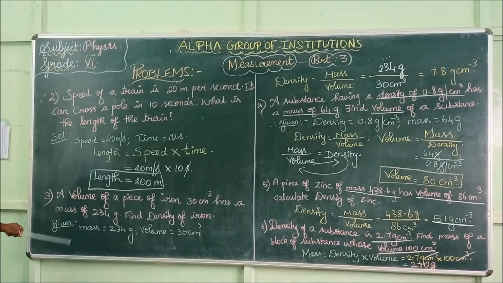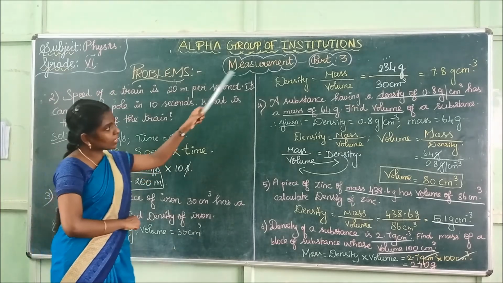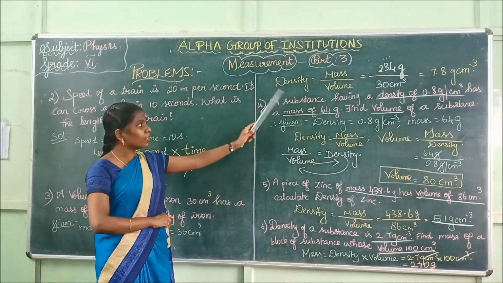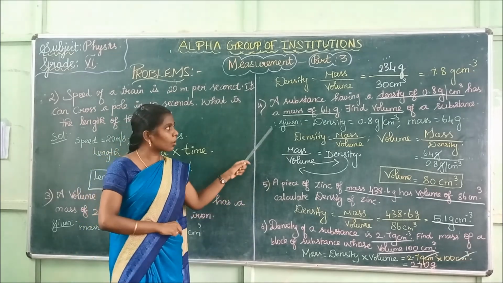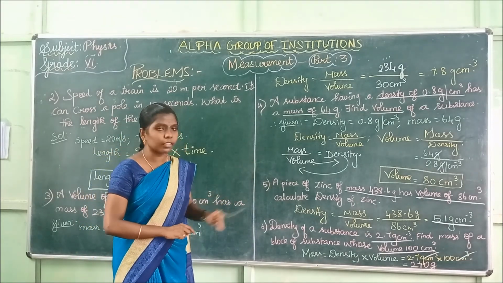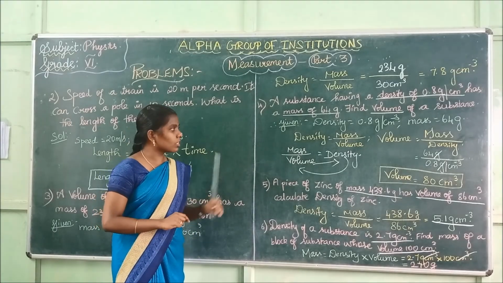The next, they are asking us to find the density. The formula for density is mass by volume. From this formula, in one problem they are asking us to find the mass, and in another problem they are asking us to find the volume. Is it clear? That's all for this first lesson.